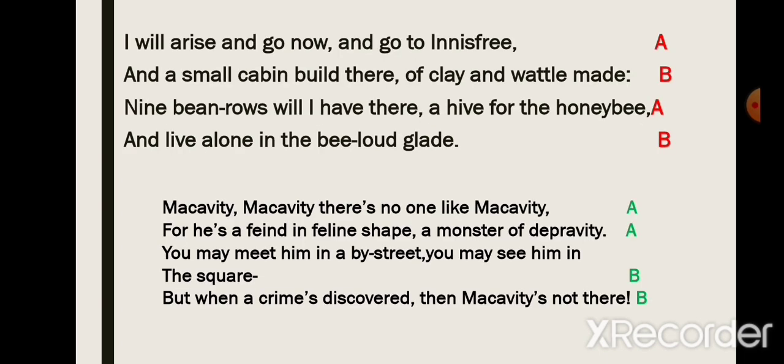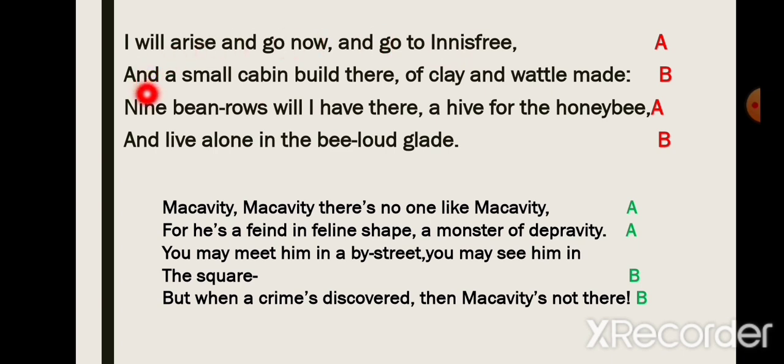Let's see how. For example, if you see this stanza from the poem The Lake Isle of Innisfree, "I will arise and go now and go to Innisfree." Here the last word is Innisfree, and we give letter A. Whenever we have to find out the rhyming scheme of a stanza or a poem, we always give A to the first line. So here the letter A has been designated to this line.